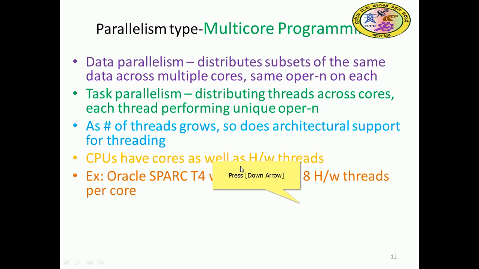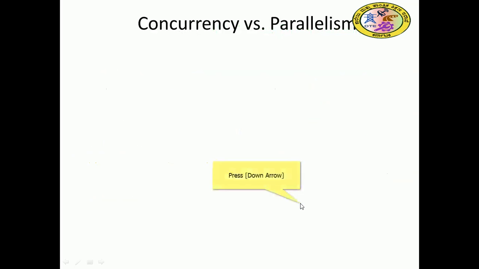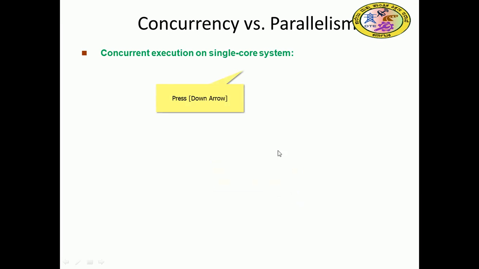Physical cores are there, so each can have 8 threads. That depends upon the hardware. So let us see concurrency versus parallelism. How is concurrency achieved in a single system?